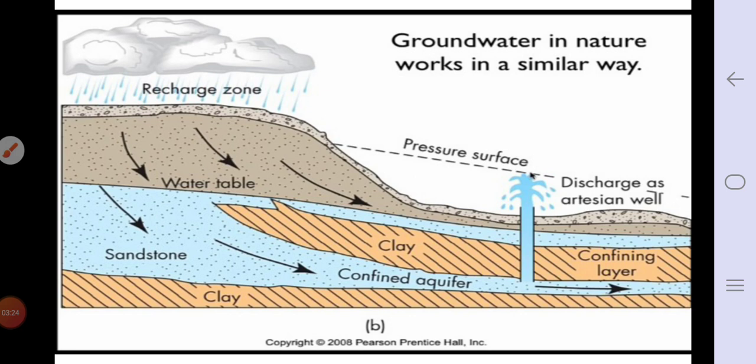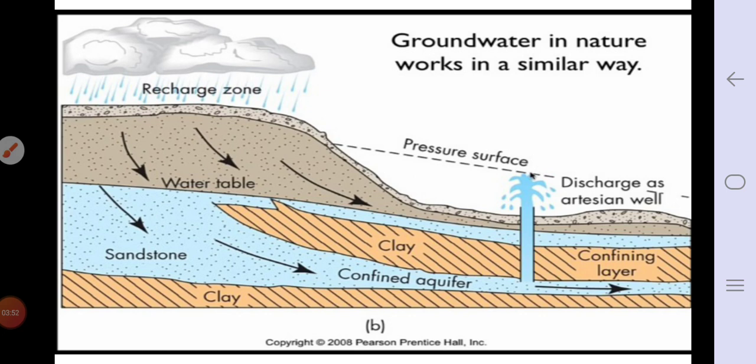The moisture in the soil indicates the presence of water underground. If we dig deeper and deeper, we would reach a level where all the space between particles of soil and gaps between rocks are filled with water. By watching this figure, you will understand. The upper level of this layer is called the water table. You can see in the picture the water table. The upper layer is shown in the brown color.